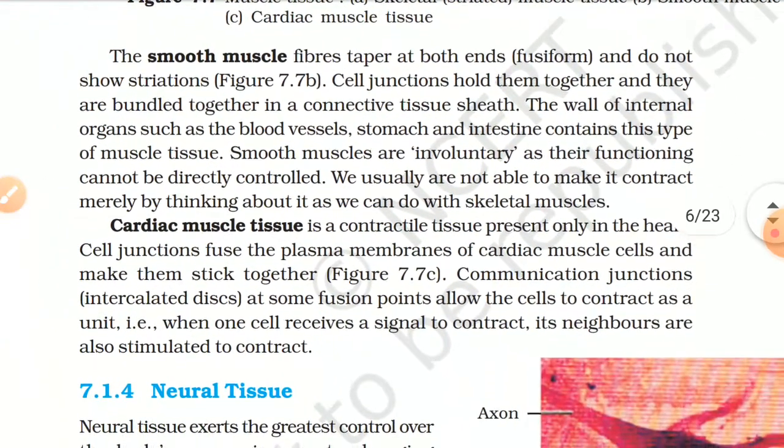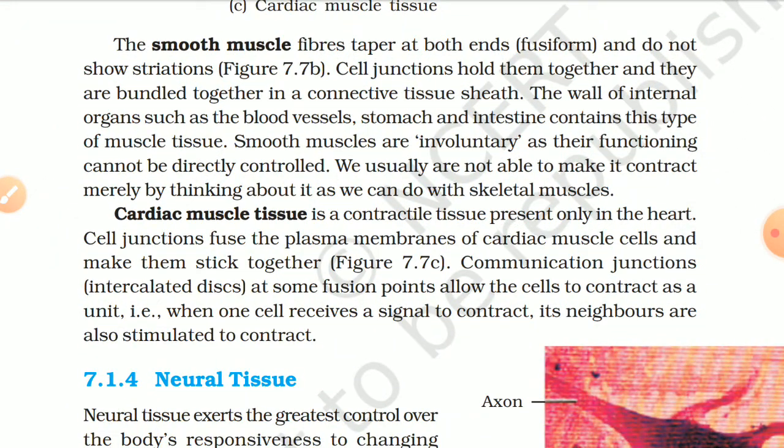The smooth muscle fiber tapers at both ends, fusiform, and does not show striation. Figure 7.7b. Cell junctions hold them together and they are bundled together in a connective tissue sheath.